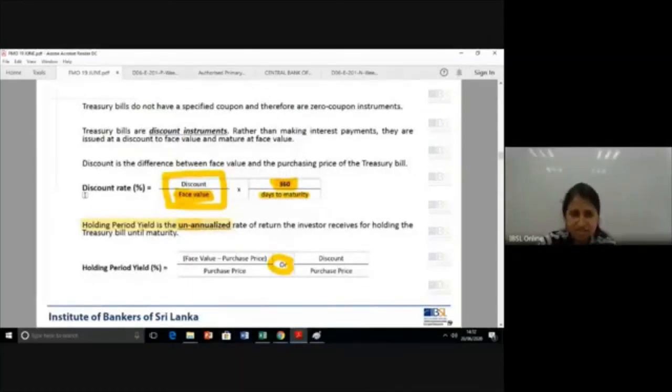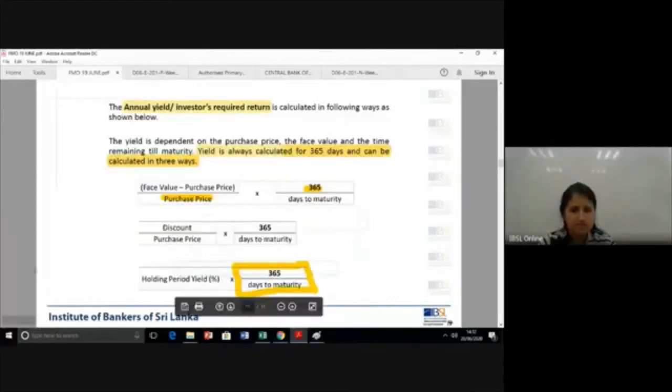Okay. So discount rate, you need to know the discount rate. Therefore, you don't match it with your purchase price. It's face value. Based on the face value, what kind of a discount is given? Okay. So yield is dependent on the purchase price and the face value, because purchase price will give you the investment, purchase price and face value will give you the discount, and the time remaining till maturity.